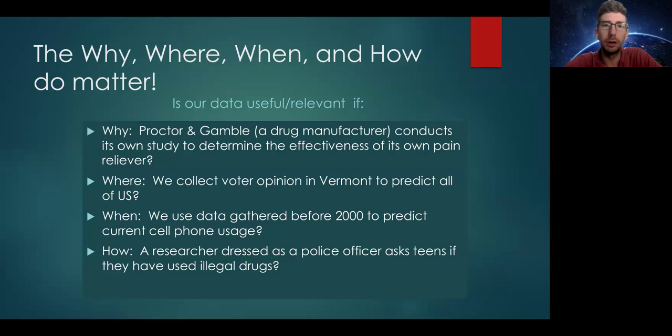An example of where is if we collect voter opinion in Vermont to predict all of the US. Well, we know the US has many different regions, many different states, and voter opinions vary widely from state to state. So if we just use one state, such as Vermont, one small region of the United States, to try to predict all of the United States' opinions, we're probably not going to get very good answers.